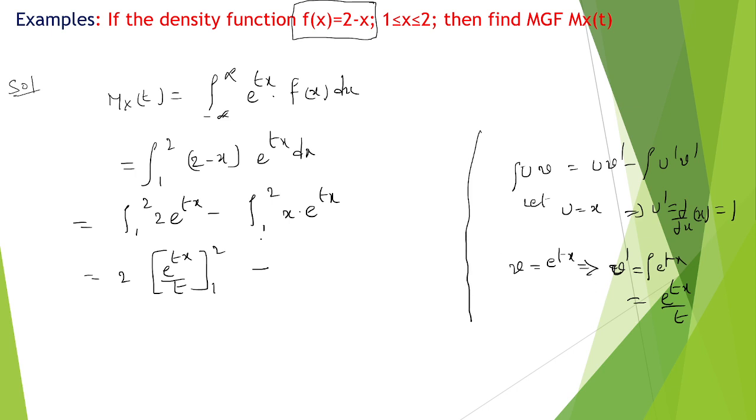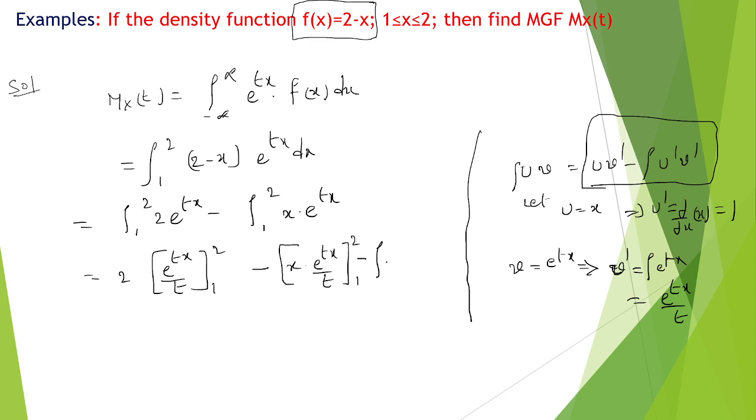So we can write it as u v minus the integral of u dash v. u means x, v is e power tx by t, with limits from 1 to 2, minus the integral of u dash, which is the derivative of x, equal to 1, times e power tx by t dx, with limits from 1 to 2.